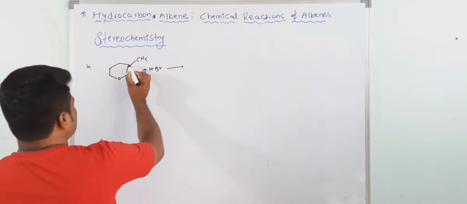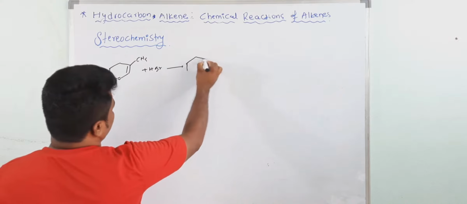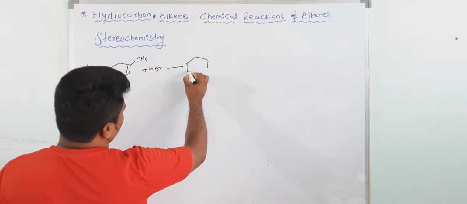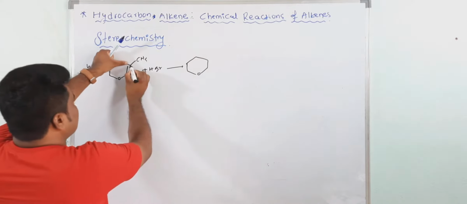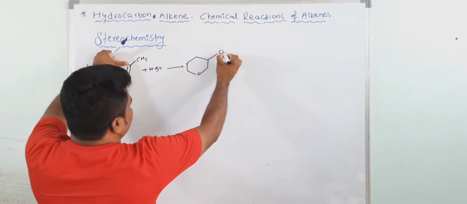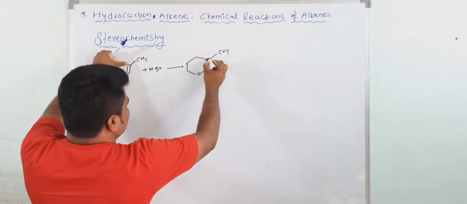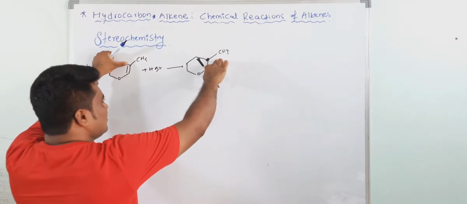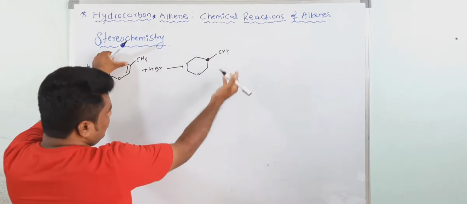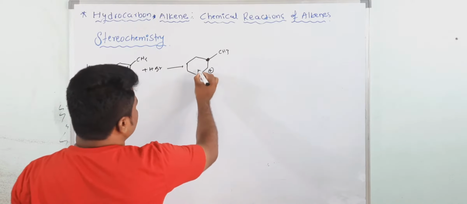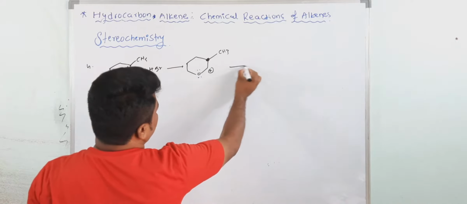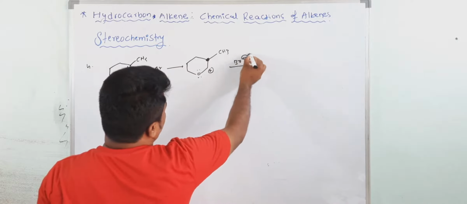Protonation will take place at this point. See, now it becomes a chiral center. Here also you are getting a chiral center. This CH3 may be above the plane or below the plane, a new chiral center, and the carbocation is more stable because of resonance stabilization. Then after that, Br will come.